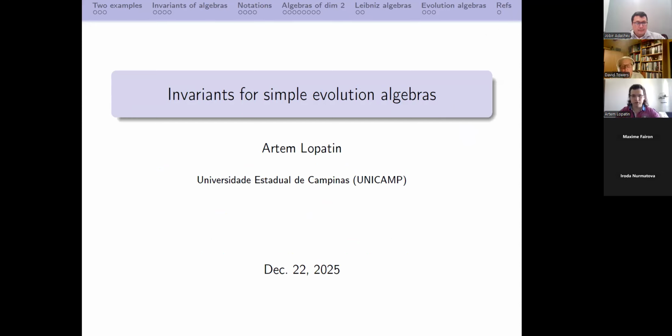Thanks a lot for the introduction, and thanks a lot to the organizers for giving me the opportunity to give a talk here. So today I will talk about invariants for some algebras. In particular I will talk about evolution algebras, but I will not only talk about evolution algebras, I will talk in a more general setup.